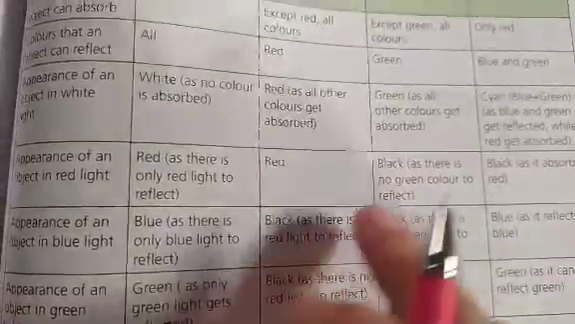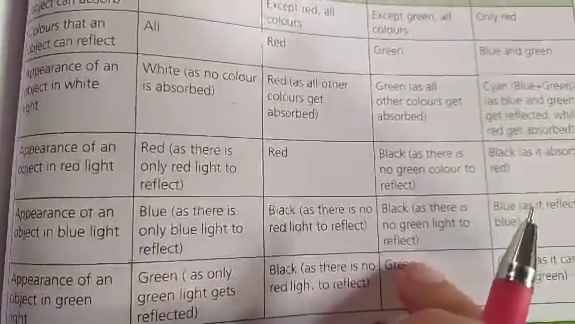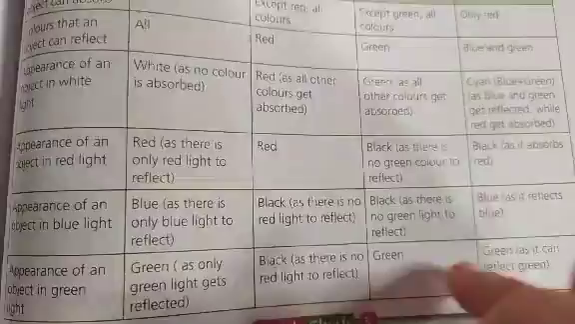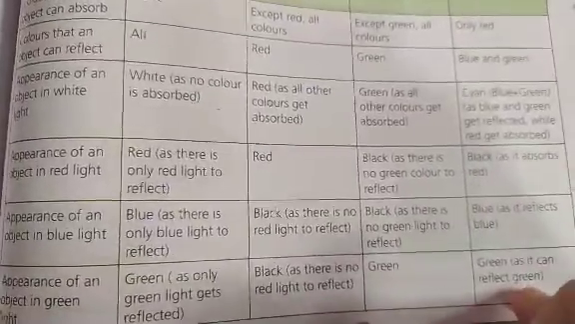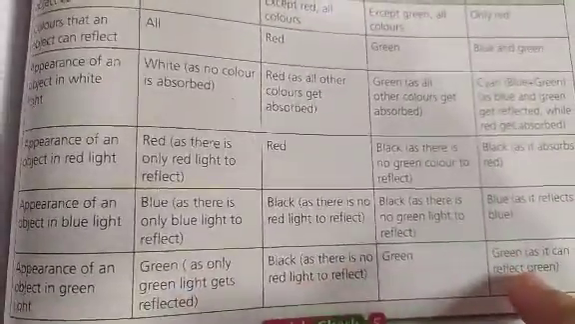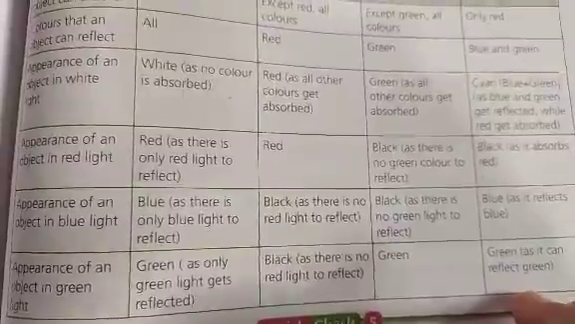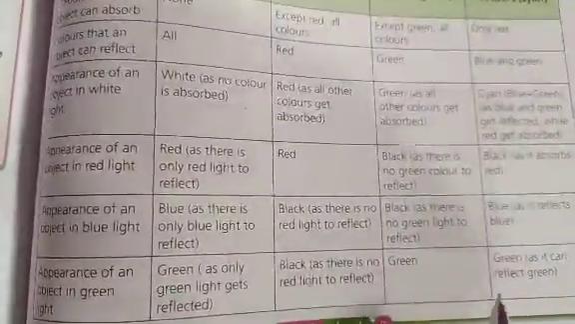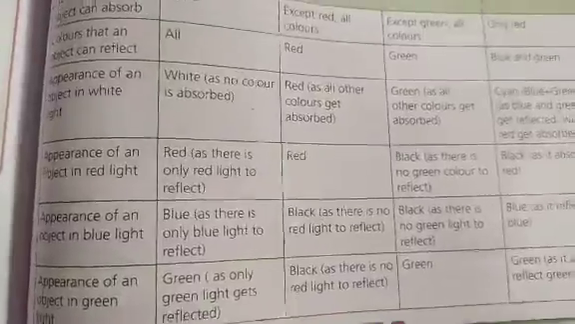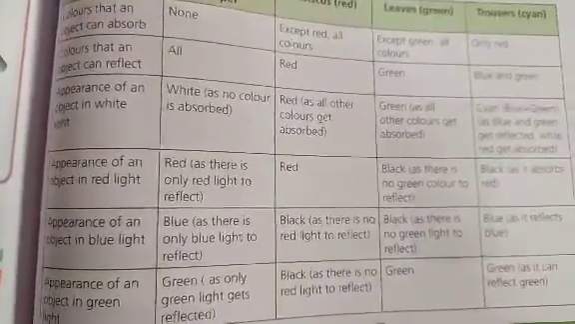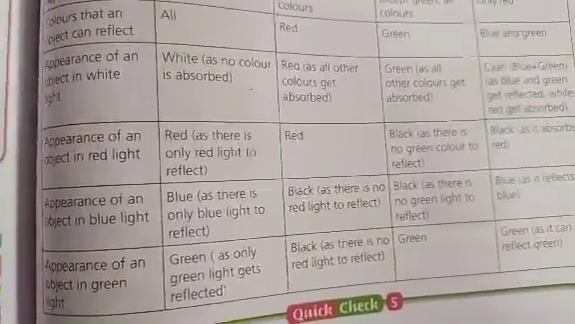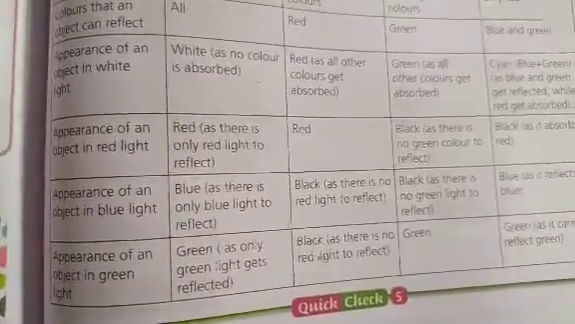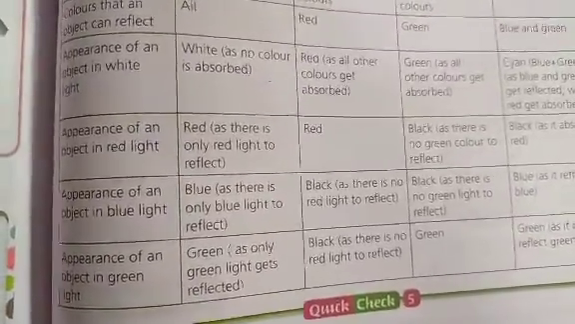Next, green color leaves will appear as green because they can reflect green, and in the case of the trouser, it will appear as green because it can reflect green. So that's why, as we have learnt, it will appear as green in green light. The trouser will appear as green. So this is all about the appearance of different objects in the presence of different lights.